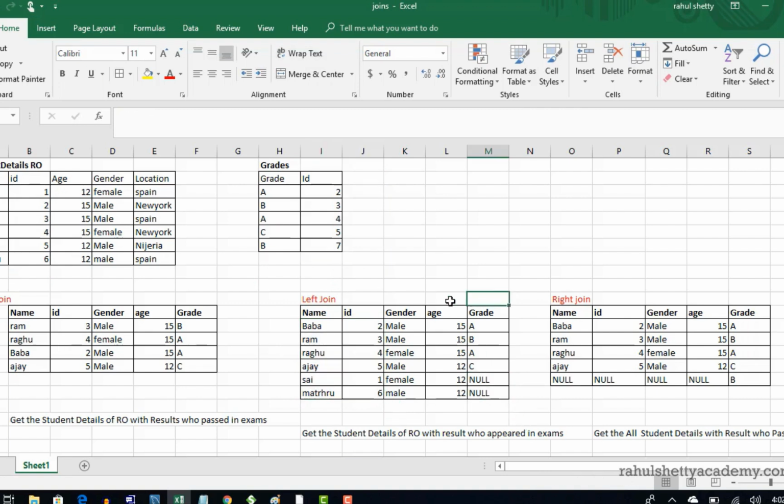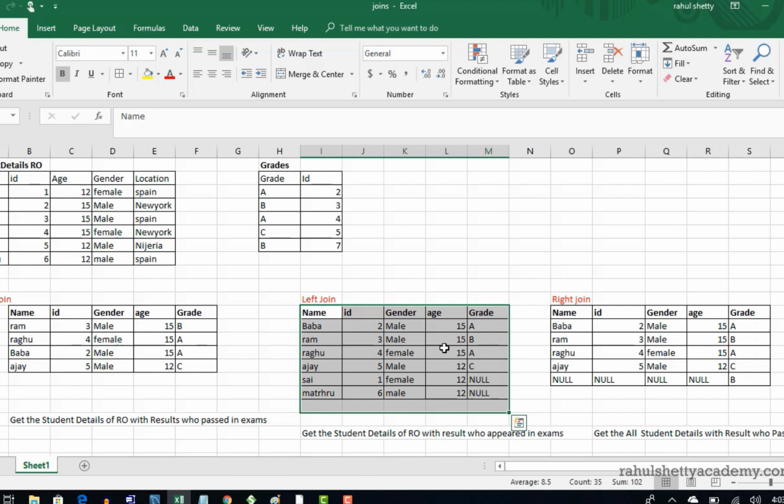So you might wonder, why do we need this left join concept? If this is the query, what do you do? In an interview, if you get a query like this, forget the interview. In real time, you have these two tables and someone asks you to give the student details who passed in the exams by mapping them, but he says that along with who passed, I need every detail of who appeared in the exams, no matter whether they passed or failed. So that means you have to give every row, all the student details. That's where you should use the left join, and that's where the situation comes.